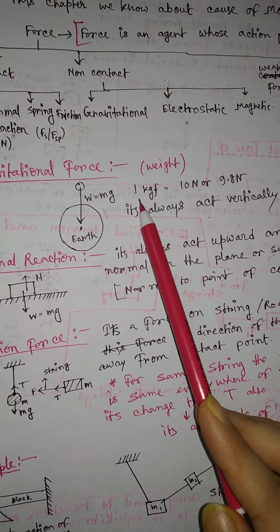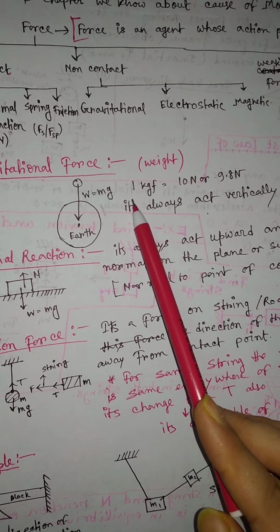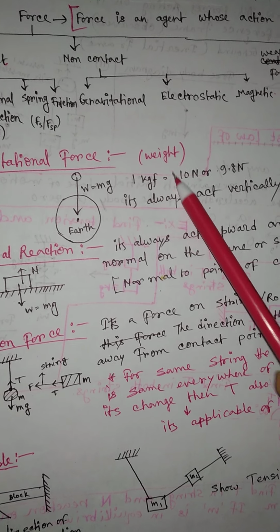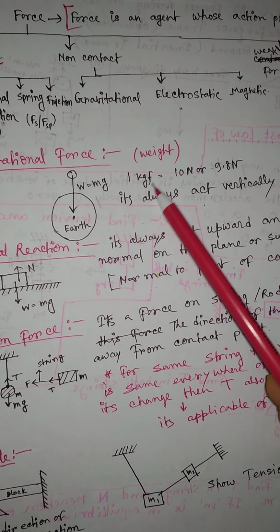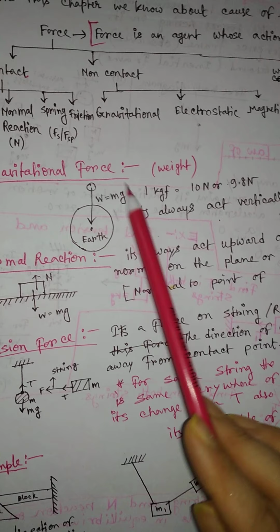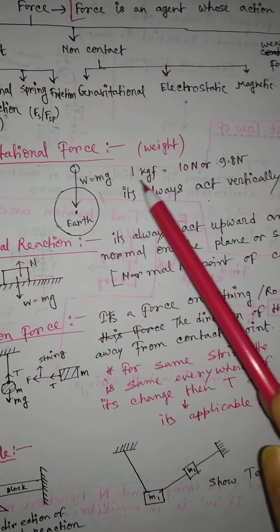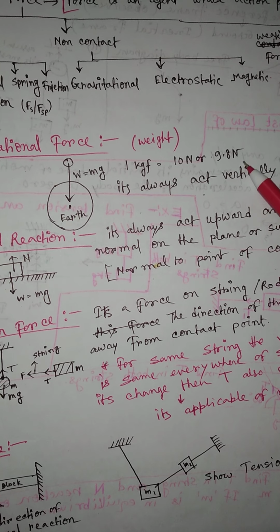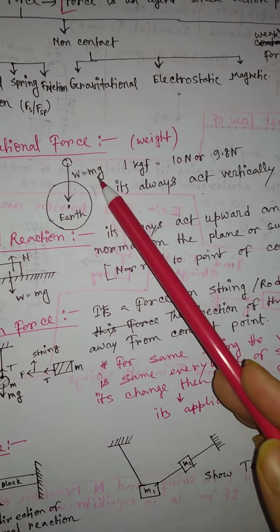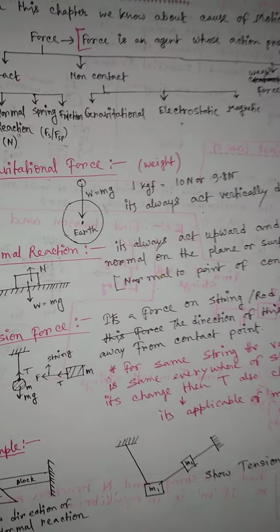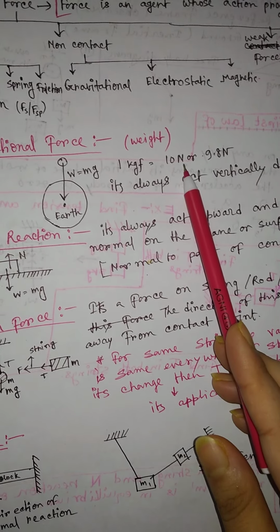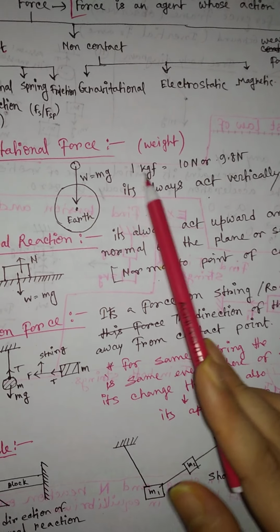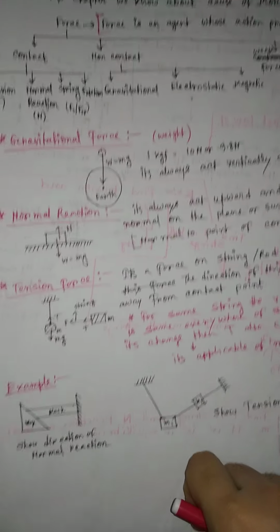Another thing I want to tell you: 1 kgf. kgf is another unit of gravitational force. So 1 kgf equals 10 newton, or we can write 9.8 newton. It depends on g. If we take g as 10, then 1 kgf equals 10 newton. If we take g equal to 9.8, then 1 kgf equals 9.8 newton.